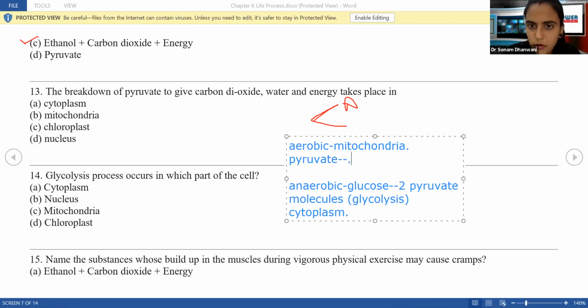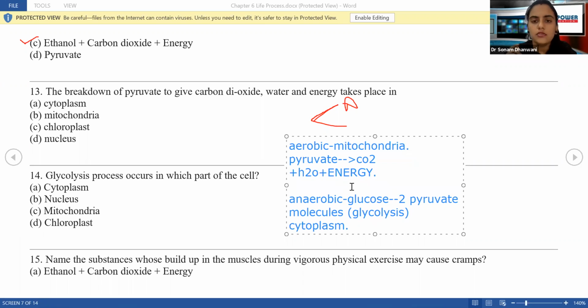What are the pyruvate molecules going to give us? Yes, correct. Pyruvate molecules will further break down into carbon dioxide gas plus water plus what else will it give us? What is the main reason of doing all these processes? Correct, it is the energy.